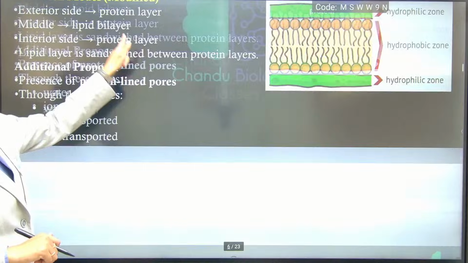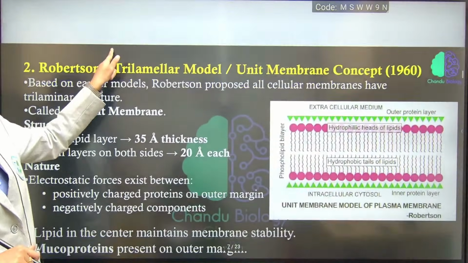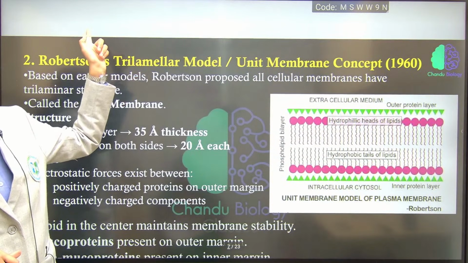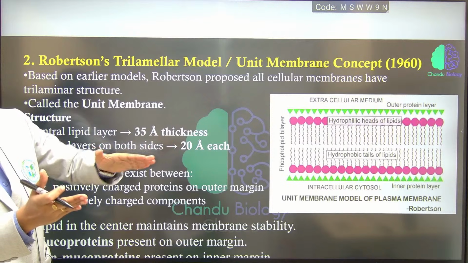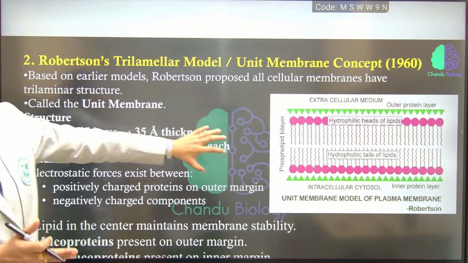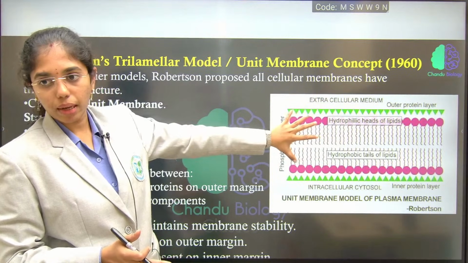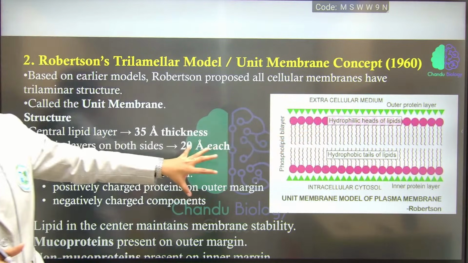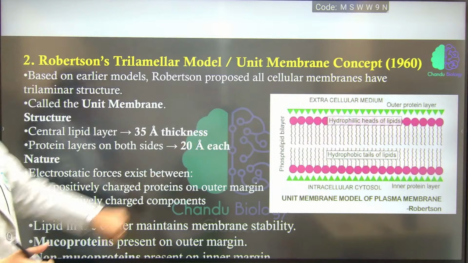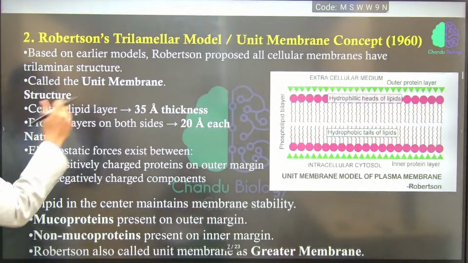Here it is clearly explained as a three-layer structure. That is explained based on the concept of the sandwich model, that lipids are sandwiched by two protein layers, but this is explained on the concept of a complete unit membrane. Completely the membrane is explained as a single layer. As a trilamellar model, three layers are present. This is the unit membrane.